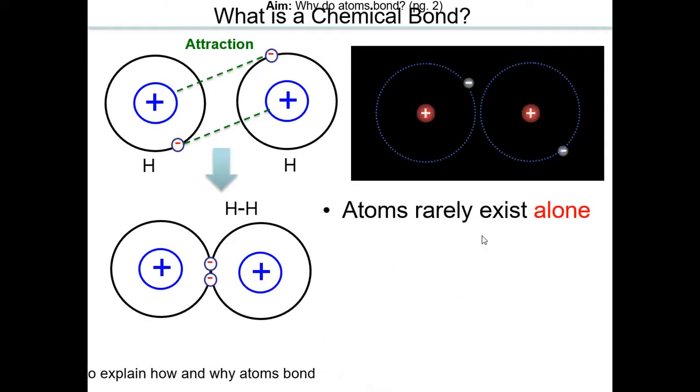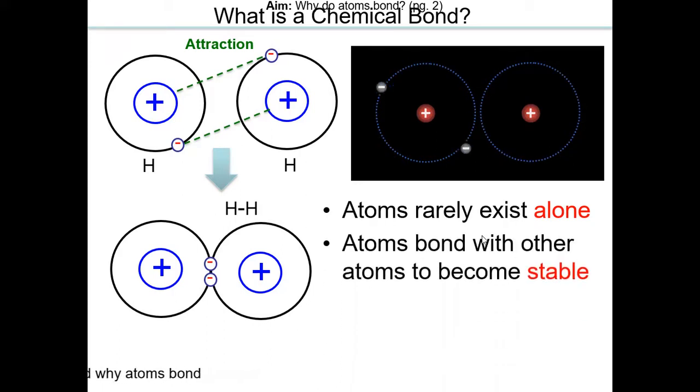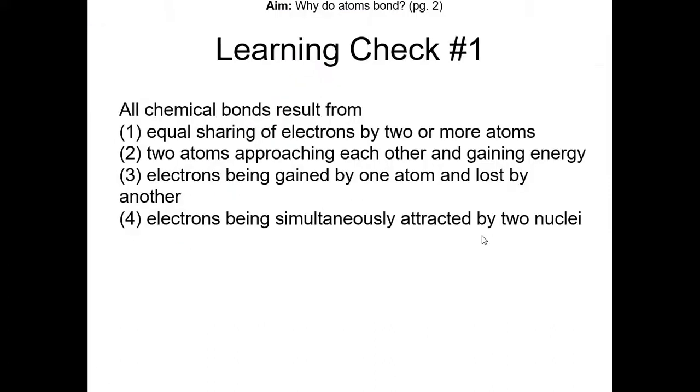So atoms rarely exist alone. The atoms that are monoatomic are the noble gases. So atoms will bond with other atoms to become stable.